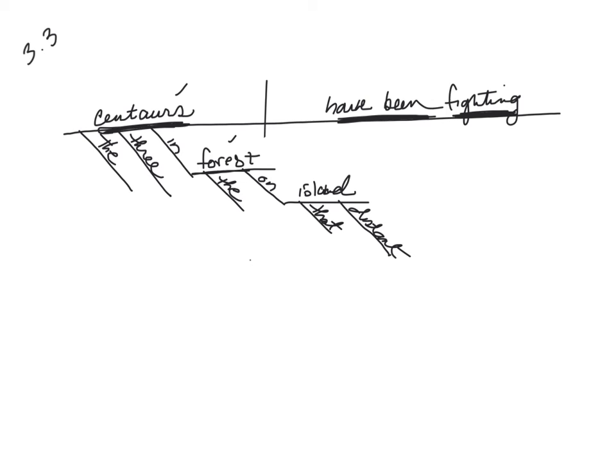Have been fighting for hours. For is your preposition. Hours is a noun. So we have a prepositional phrase that's describing the fighting. Any prepositional phrase I immediately put in my angle bracket. Relationship word or preposition, noun. So if the computer asks you, what does distant dangle under? You're going to say island.